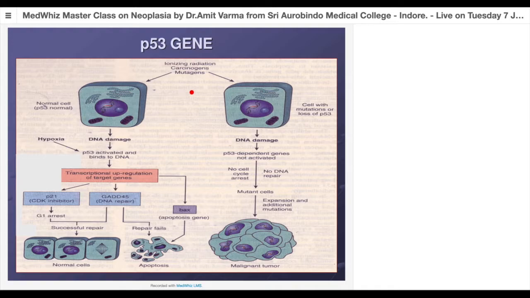Now imagine a scenario where there's again a DNA damage, but the P53 unfortunately is not activated because it is mutated. If it is mutated, it is not going to arrest the cell. So in lack of arrest of the cell, even if the DNA repair genes are normal, they're not getting a chance to repair the DNA, and the cell will multiply. If it multiplies, then the progeny becomes mutant cells carrying the mutated DNA. And when they start multiplying, they will form a malignant mass.